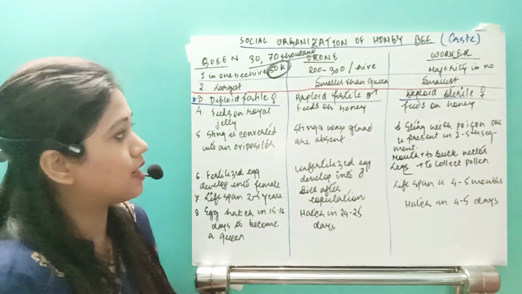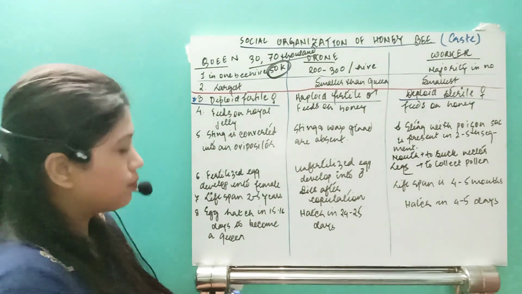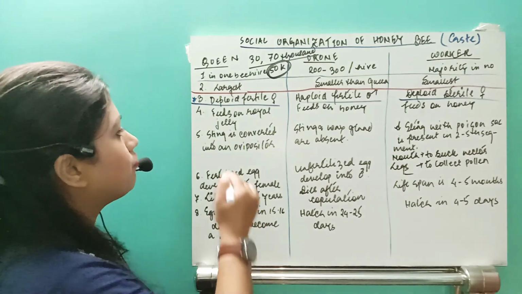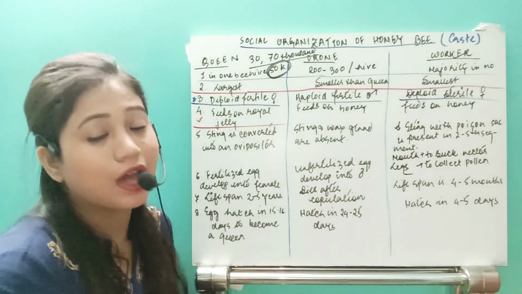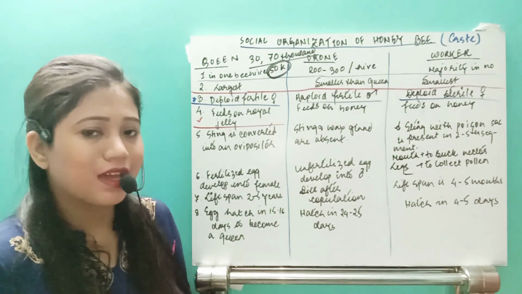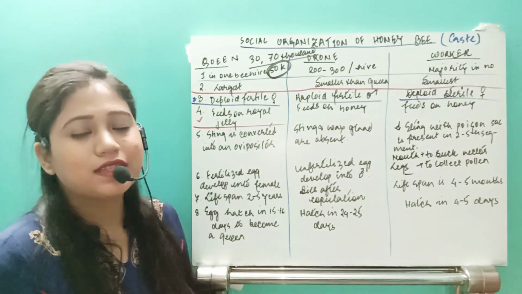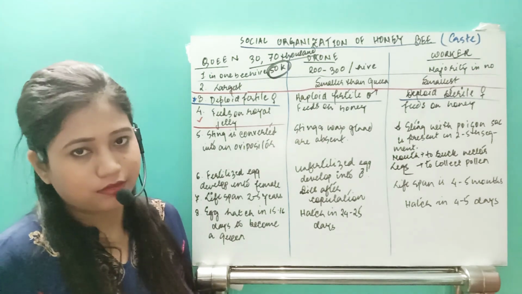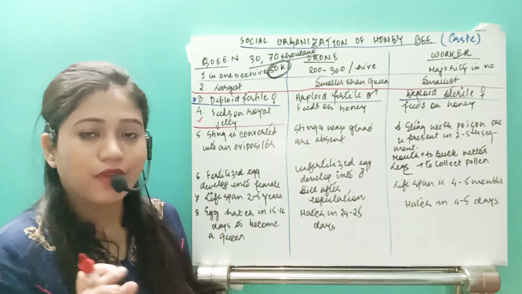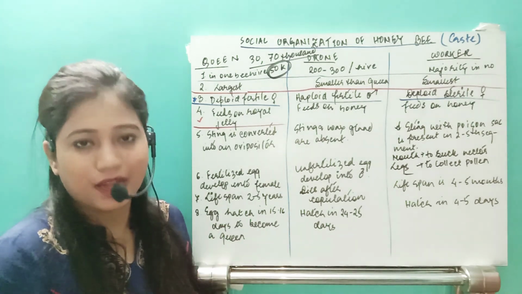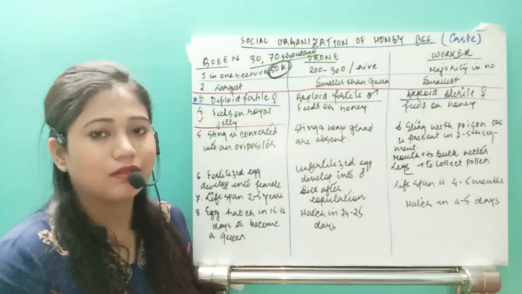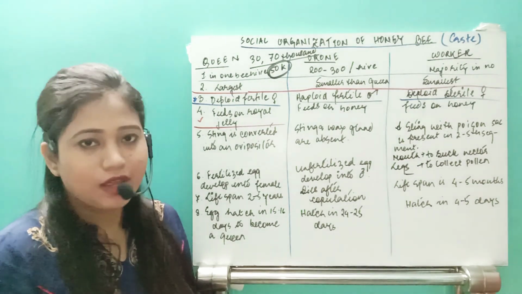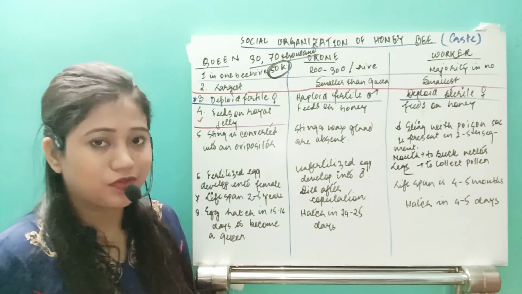Fourth point: the queen feeds on royal jelly. Royal jelly is different from honey. So what is honey? Honey is developed from nectar. Whenever the worker bees collect nectar, they take it inside their abdomen, where it mixes with saliva and enzymes.